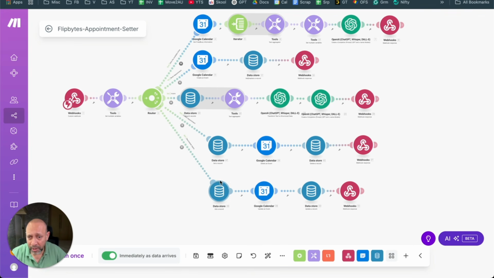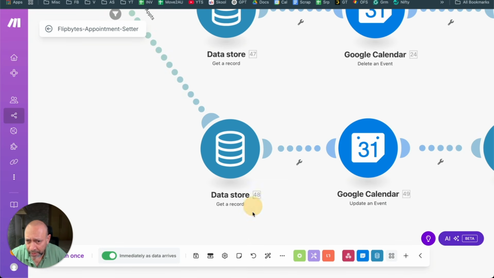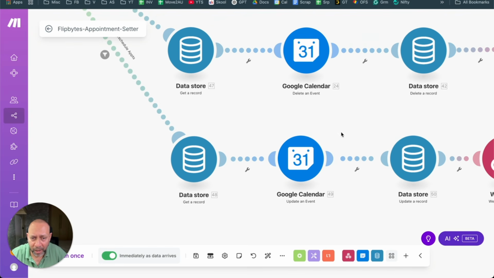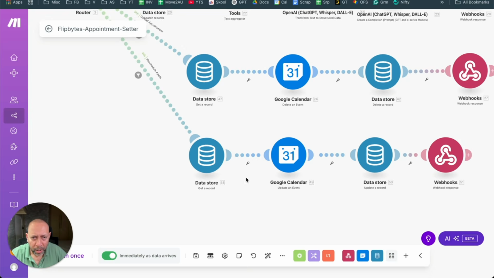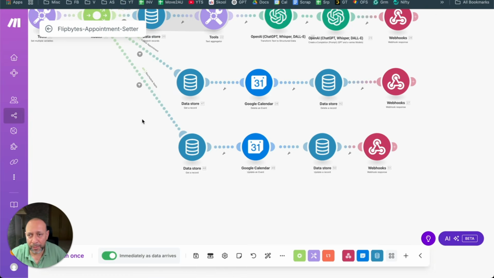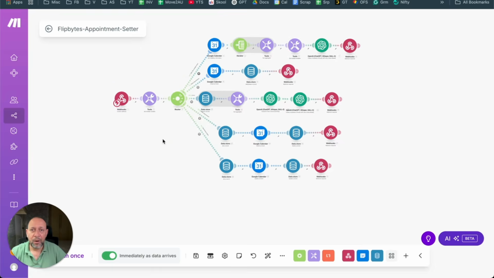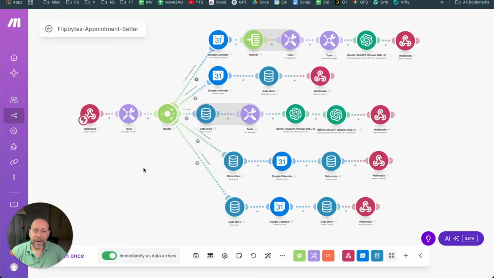Then it goes here, it adds to the row, gets a record, puts it out here, updates the event, and then updates the record as well. So this particular record gets updated to the new time. Everything is updated within the database, and then it returns saying that this has been updated. So essentially that is the whole flow.